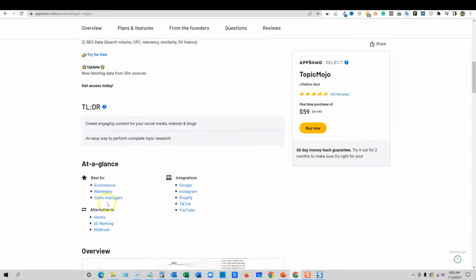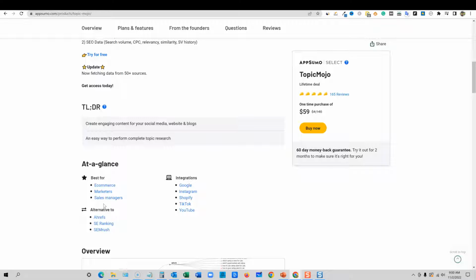This isn't really going to be a full alternative to Ahrefs or SE Ranking or SEMrush because it's not going to be able to give you hundreds or thousands of keywords. But you'll see this is more of a trending type. You'll be able to put a topic in and do some research with it.